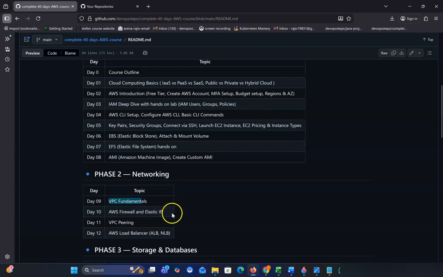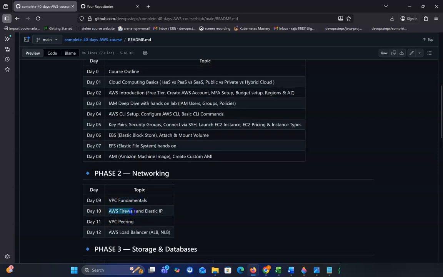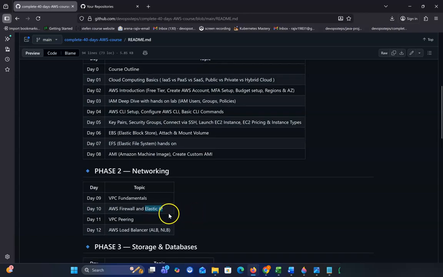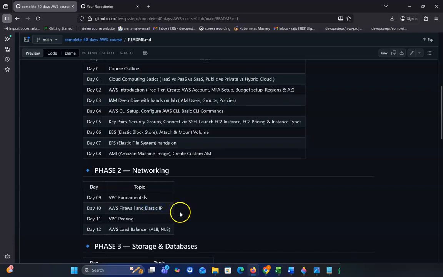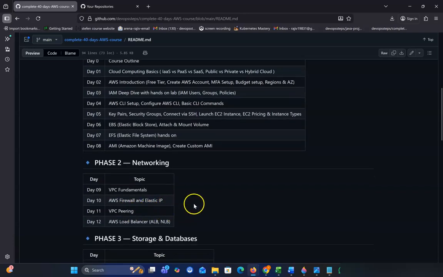In day 10, we'll discuss AWS firewall, like how we can protect our AWS services, like security groups and NACL. Those things I will discuss in day 10, and we will also discuss elastic IP. This is kind of a static IP. So if you don't want to lose our IP, then we need to use the same IP every time. This is elastic IP or a static IP.